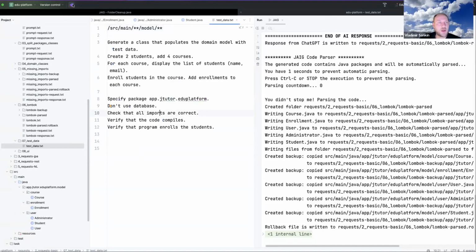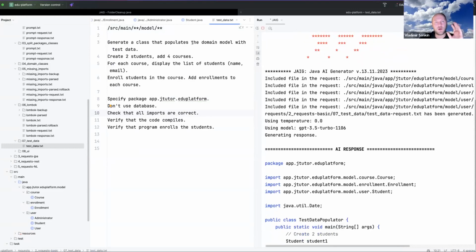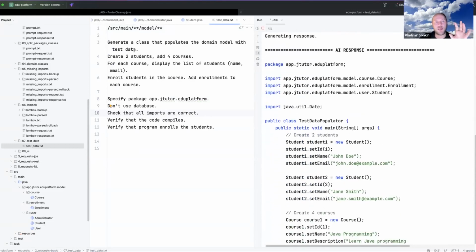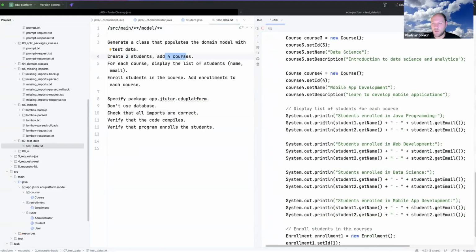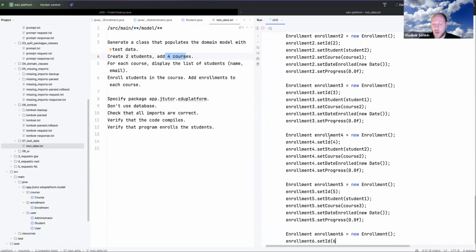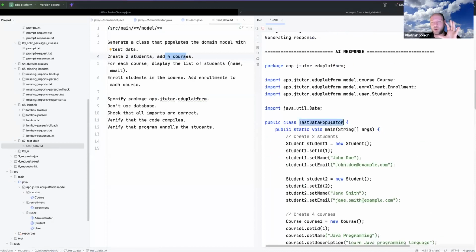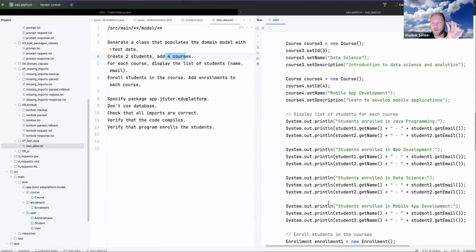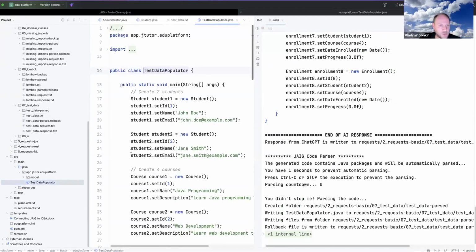And now we will generate the program which will populate the domain model with test data. And here we have generated 2 students and 4 courses. Okay, it is generating all these things. This is very good. So this is the test data populator. It is populating the test data, and let me try to execute it.